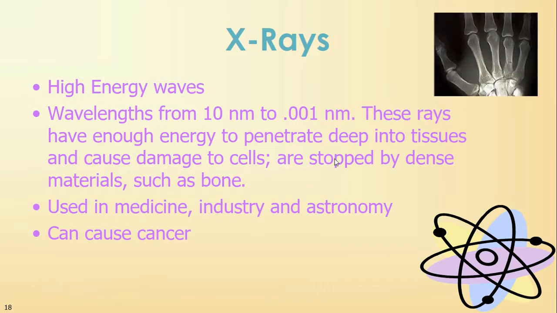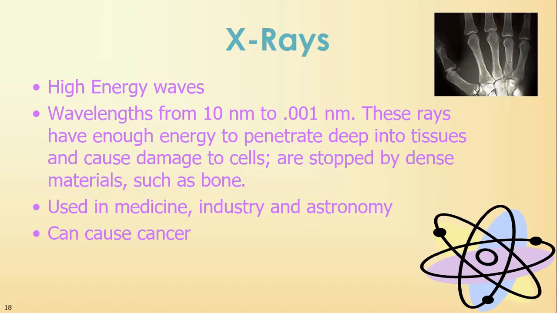Okay, next we have X-rays. These are high energy waves. They range from 10 nanometers to 0.001 nanometers. And these can have enough energy to penetrate deep into tissues, not your cells on your skin, deep into tissues, and can cause damage to cells. So this is the reason why if you are pregnant, you will never get an X-ray, because your X-rays can cause damage to cells. And when you are pregnant, cells are developing, and you don't want to cause that damage to those developing cells. They can be stopped by dense materials such as bone.